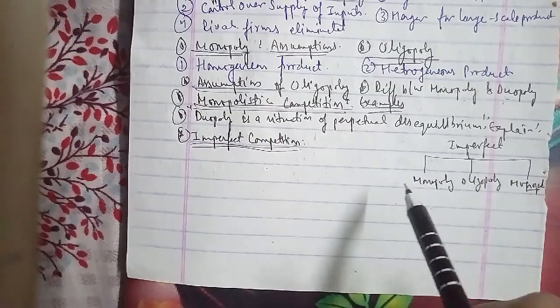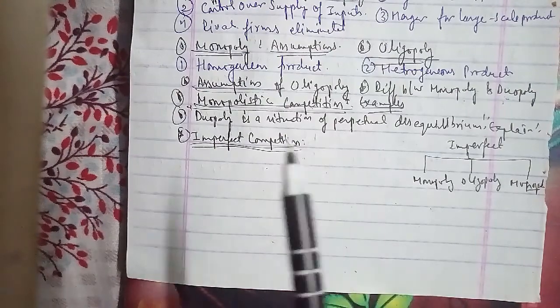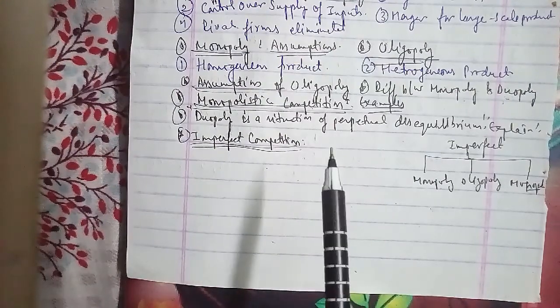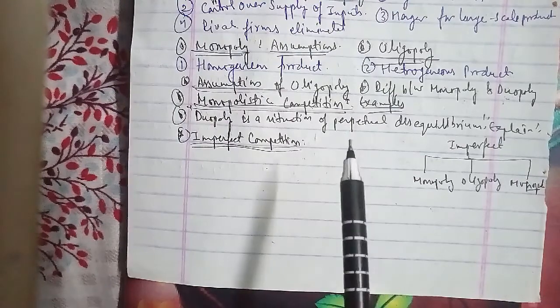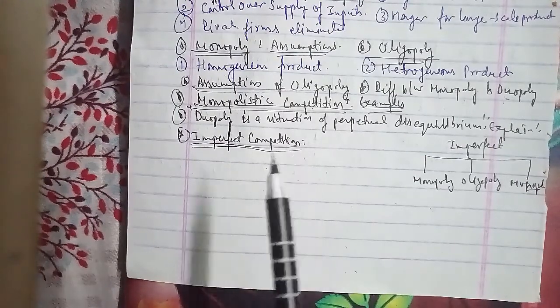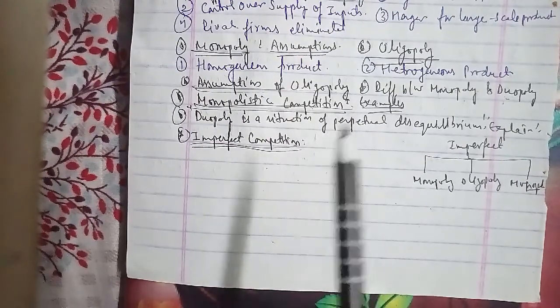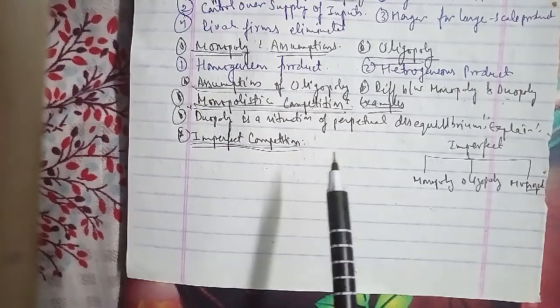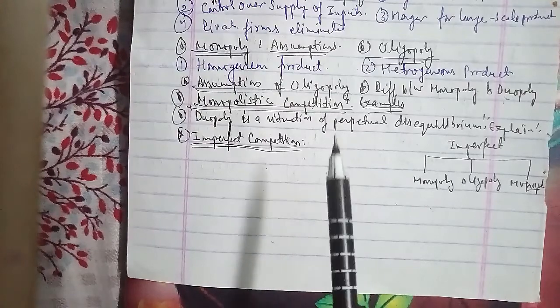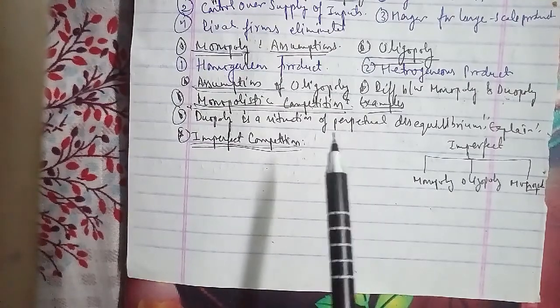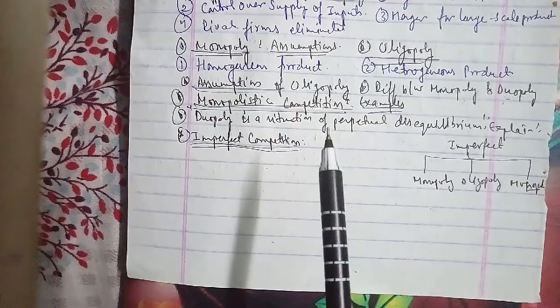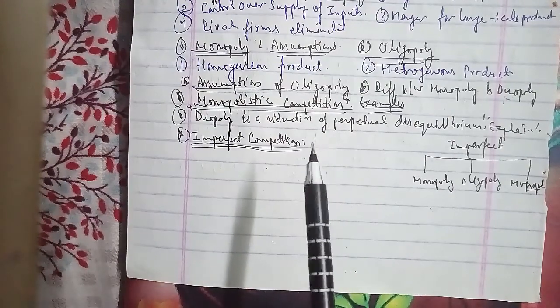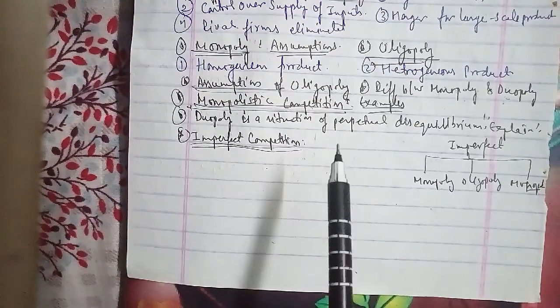In perfect competition, that is large; monopoly, only one; monopolistic competition, varied but not too many; and oligopoly, a few. So that comes under the number of firms. The second feature we have is the nature of product. In perfect competition, homogeneous; monopoly, one type; monopolistic competition, product differentiation; and oligopoly, homogeneous or differentiated. That can be both.